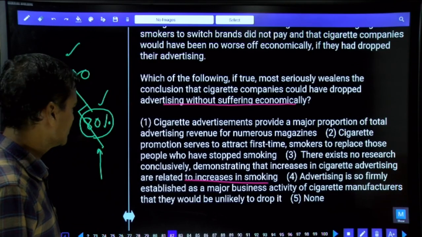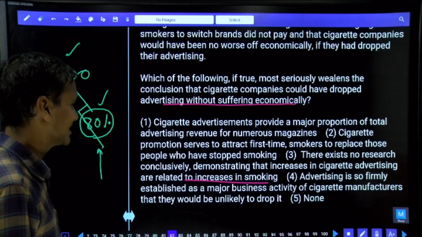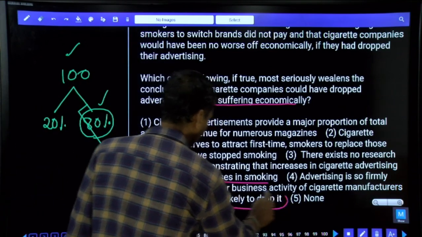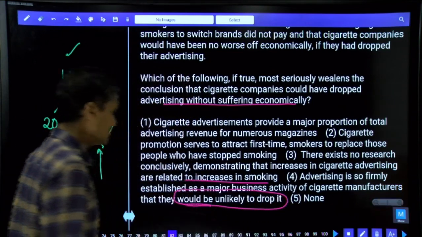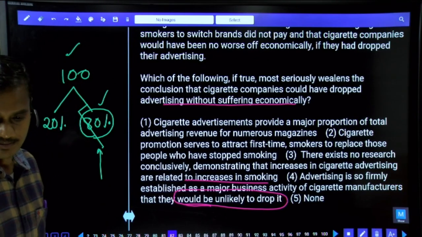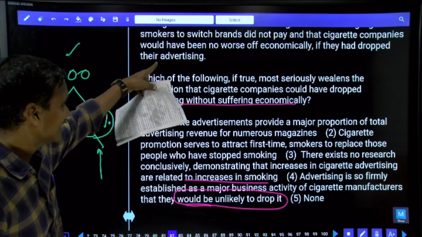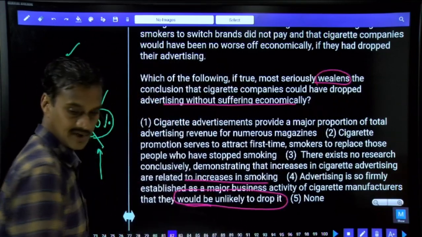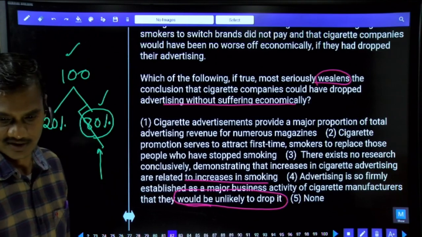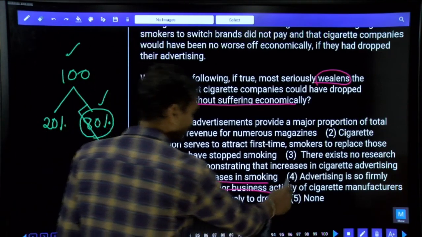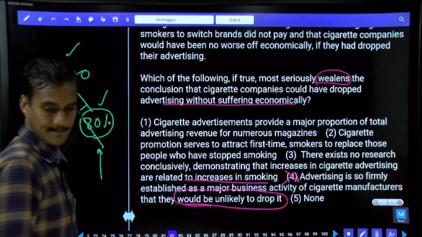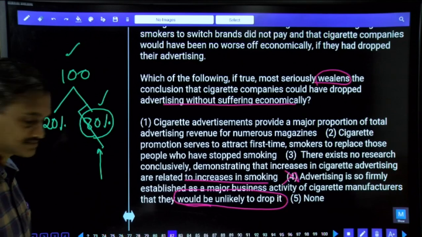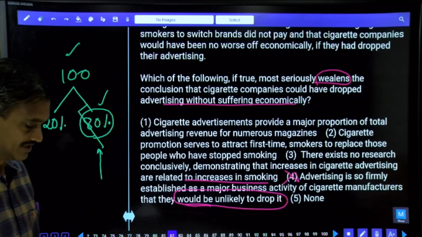And the fourth one, advertising is so firmly established as a major business activity of cigarette manufacturers that they would be unlikely to drop it. Now here he is talking about there being no situation for them to drop this at all. But here the choice must directly contradict the above paragraph and weaken it. Here it is not weakening the paragraph, rather it is supporting the paragraph. Clear now? It is strengthening. Hence, what is your answer? Choice 2 is the answer. Clear now? And this is about 82.